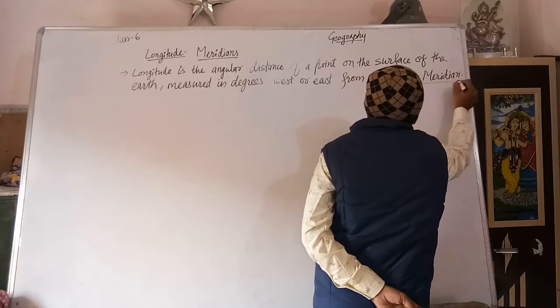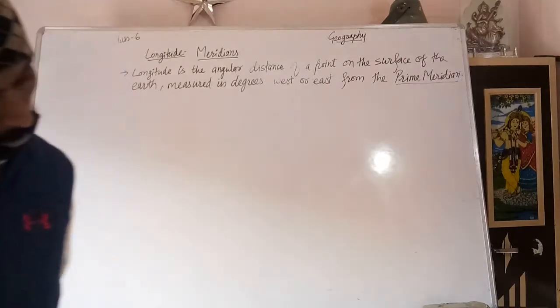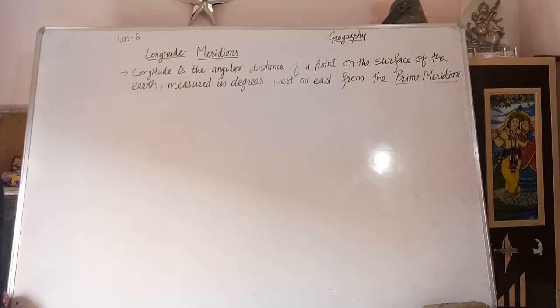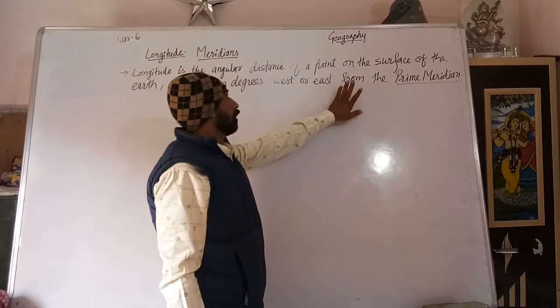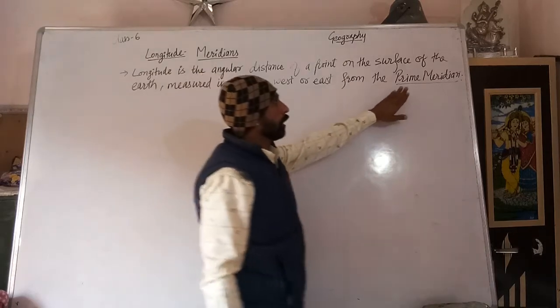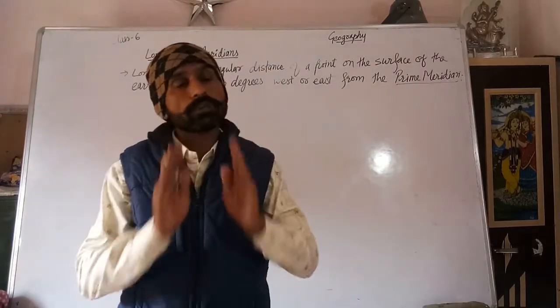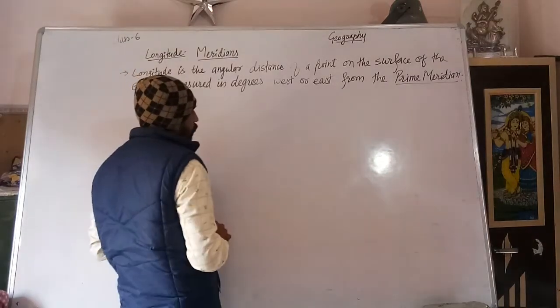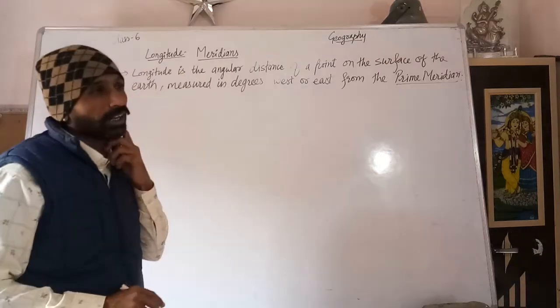Prime meridian. Now, the angle of measurement is formed at the center of the earth. Angle from where is it measured? From the prime meridian. As I showed you, 0 degree, that is the prime meridian.